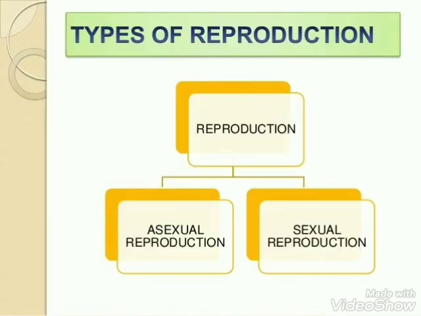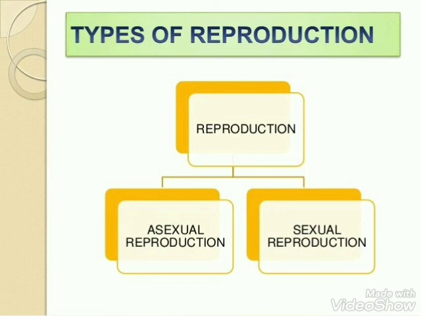So reproduction is basically a biological process in which an organism gives rise to the young one or the offspring. It is necessary for the continuity of the species. Now come to the types of reproduction. We have 2 different types: one is asexual and the second is sexual reproduction.